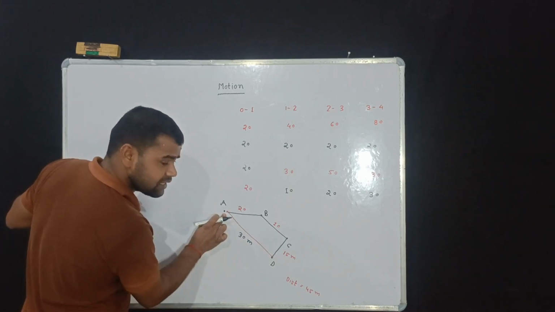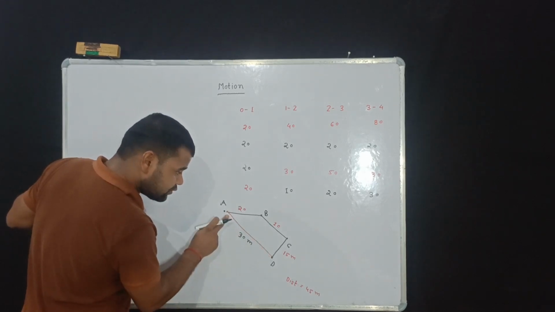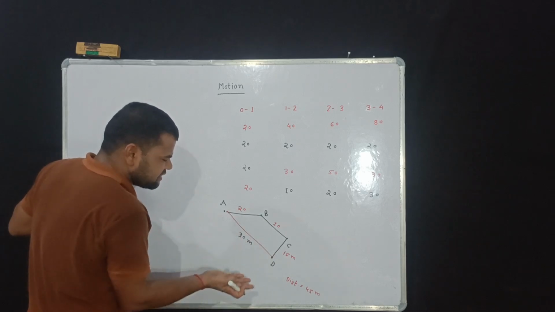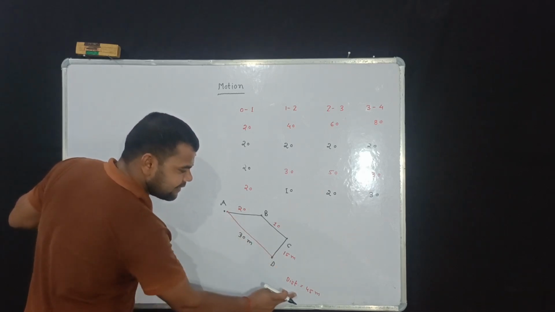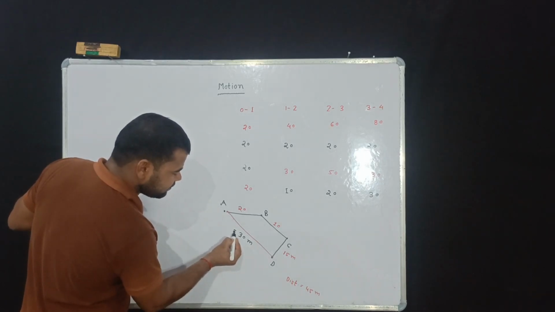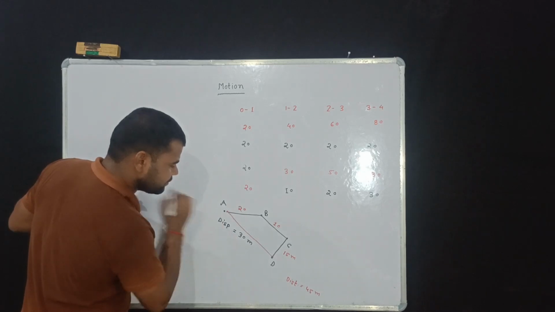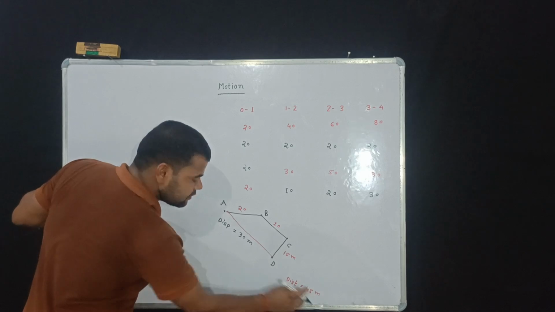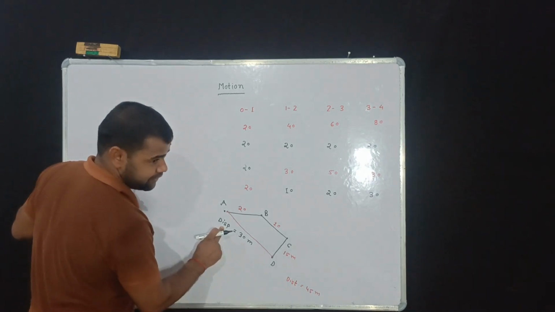But remember, it will be the vector result, found with the help of vector laws. But we can consider, for example, 30 meters. This 30 meters is less than 45 meters, and this will be the displacement. Now we can see it is 45 meters and it is 30 meters. Here distance is greater than displacement.